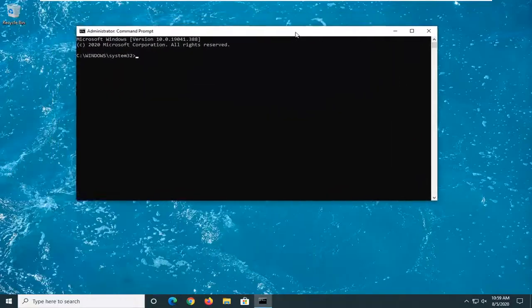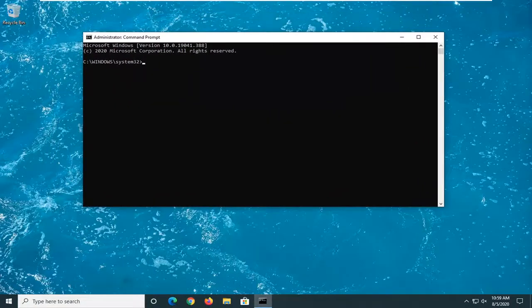And now I'm going to have a couple commands in the description of my video. We're going to be clearing the Windows Update cache. And while we could do this by going through the File Explorer window, I find this will be a little bit quicker. There's going to be two commands for this.